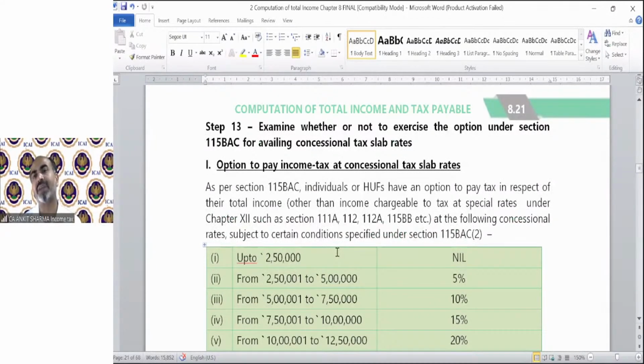Examine whether or not to exercise the option under section 115BAC for availing concessional tax slab rate. First of all, we already knew that there's a different kind of slab rate in case of 115BAC. As per section 115BAC, individuals and HUF have an option to pay tax. It's optional, not mandatory. If you want to apply it, you can apply it.